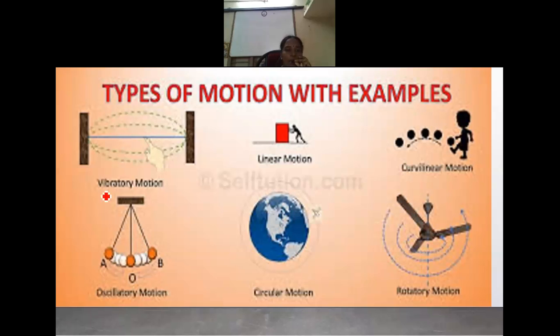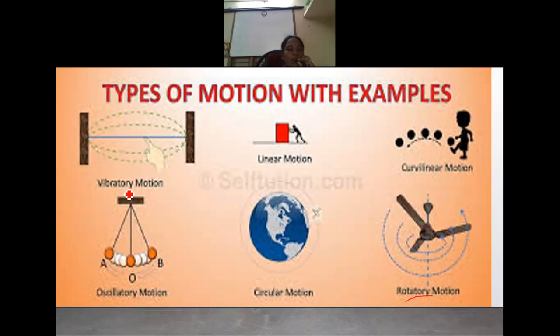Vibratory motion, linear motion, curvilinear motion, oscillatory motion, circular motion, and rotatory motion. A guitar and some musical instruments have small strings; when you touch them, they give sound.